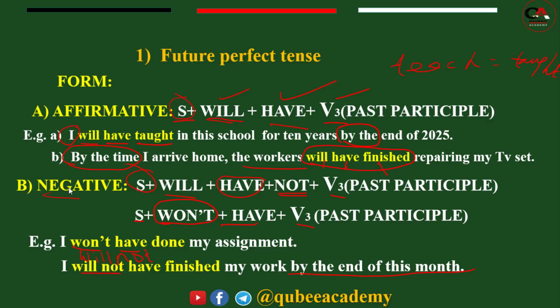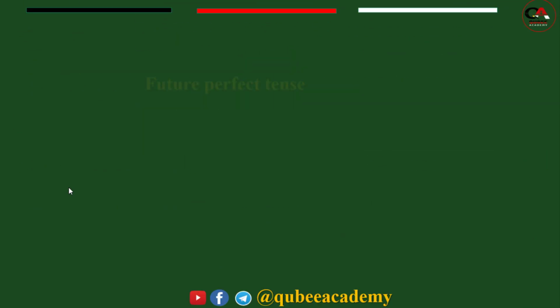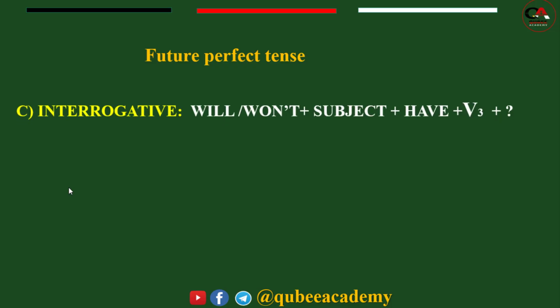The other is the interrogative form. There is a form of future perfect in interrogative form. We always begin with will or won't. If it is a negative sentence, we begin with won't. Then plus subject plus have plus verb plus question mark.